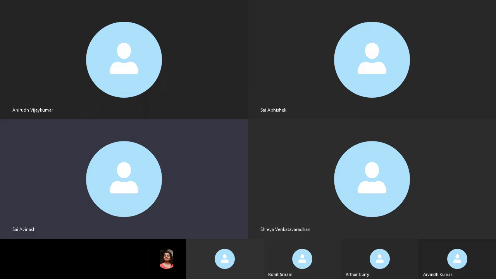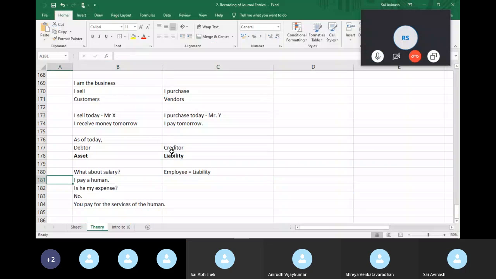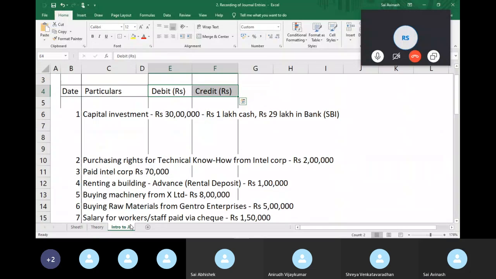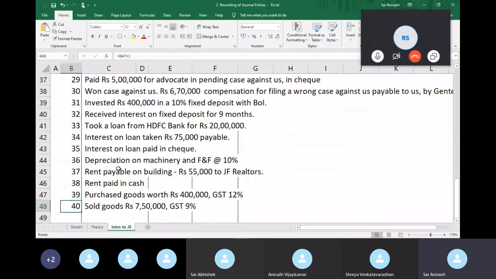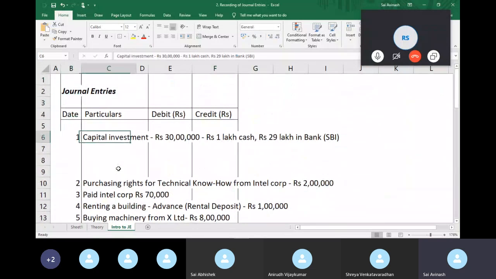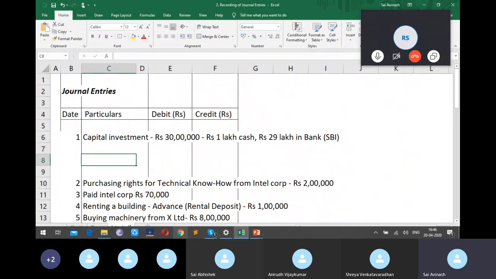Okay. Shall we go on to the accounting aspect? Great. So I have around 40 entries now, so I will start accounting them. What we'll do is, 15 minutes in, I'll pause every 5 entries. And if you have any doubts as to how the entry was passed, you can ask me.